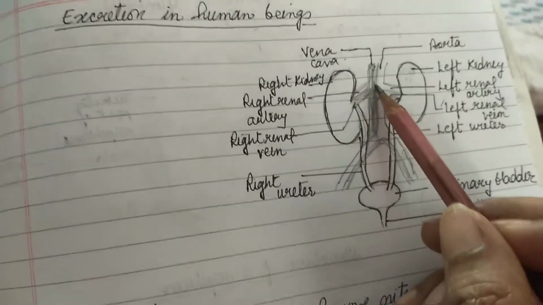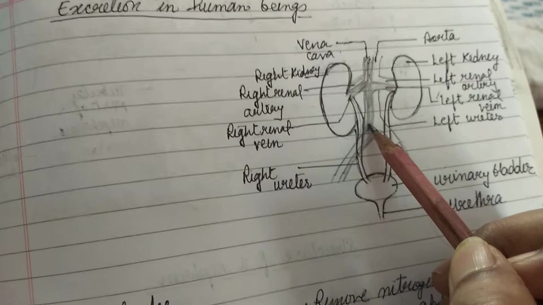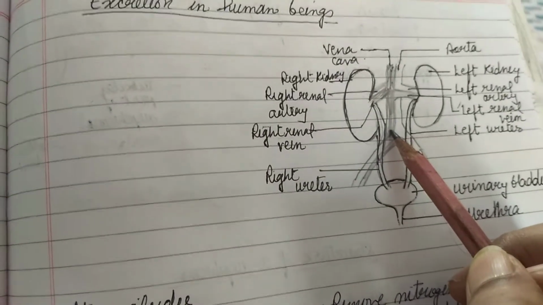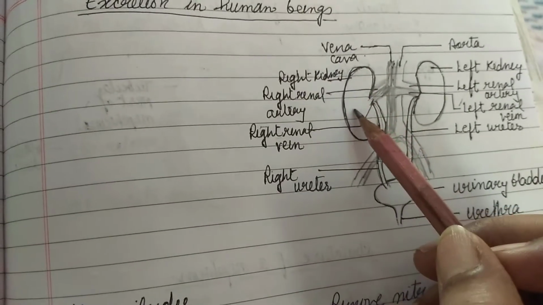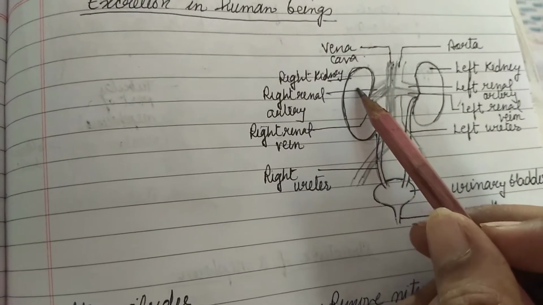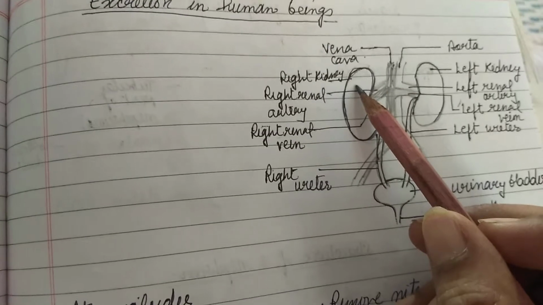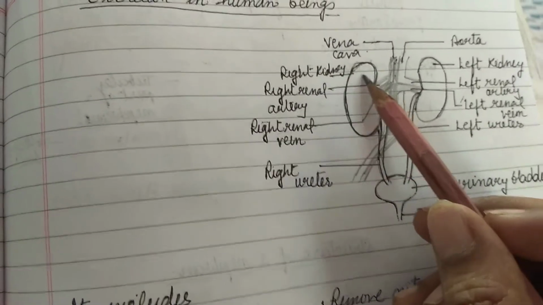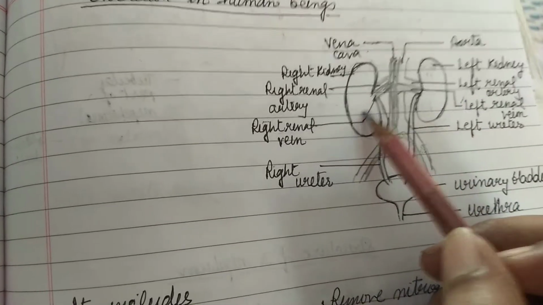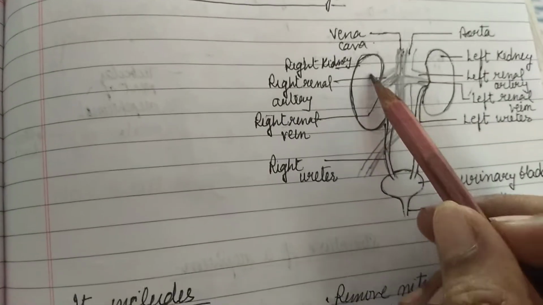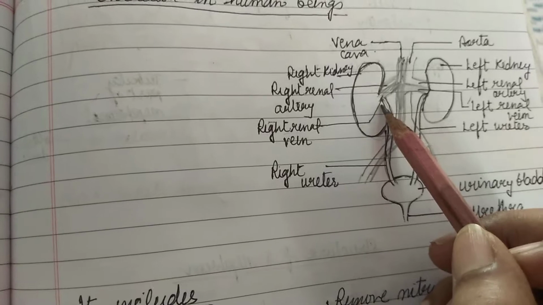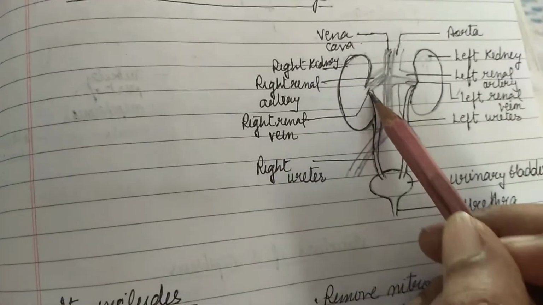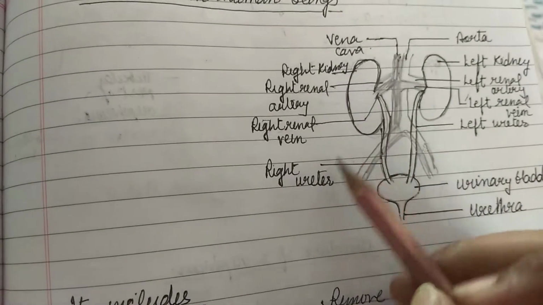Now this renal vein carries blood which is free of nitrogenous waste, because whatever nitrogenous waste is present in the blood of the renal artery is filtered by the kidneys. And that filtrate, which we call urine, comes through this tube. That tube is called the ureter.